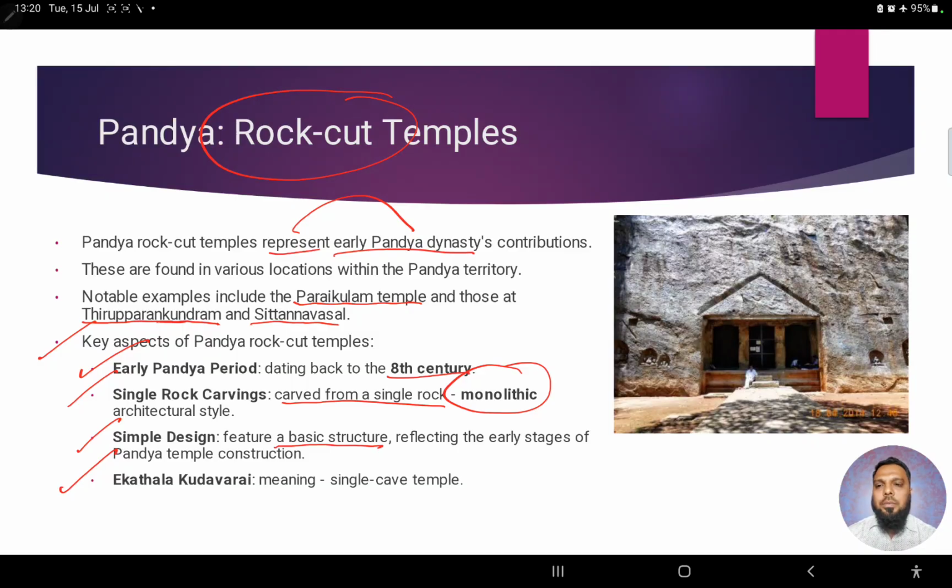And again, there's something termed as Ekathala Kudavarai. Now, Ekathala Kudavarai means a single cave temple, means single rock or single cave temple, temple carved out of a single rock, like a cave.